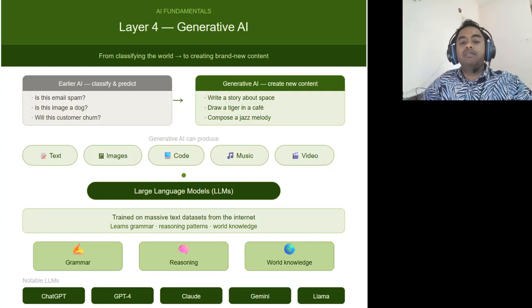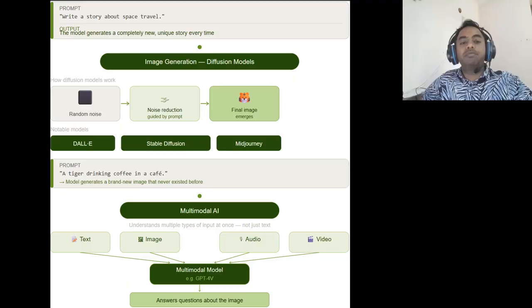Now, here we have large language models, which is LLM. LLMs are part of the generative AI layer. They are trained on massive text datasets from the internet. They learn grammar, reasoning patterns, world knowledge. Examples include ChatGPT, GPT-4. Example prompt: write a story about space travel. The model generates a completely new story.